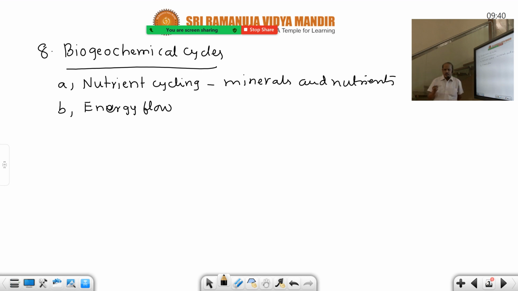From producers, that energy enters the trophic levels, the food chain: herbivores, first carnivores, second carnivores, and so on. After death, the remaining energy is again added to the biogeochemical cycles. That's why these are all recycling. Biogeochemical cycles are nothing but recycling of nutrients and energy.